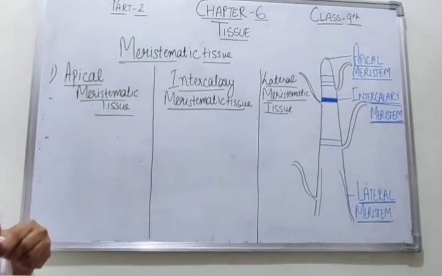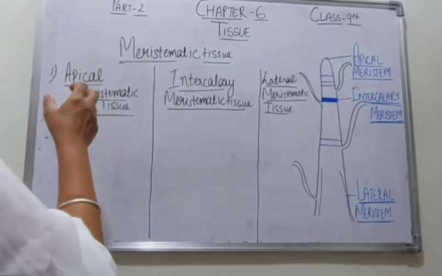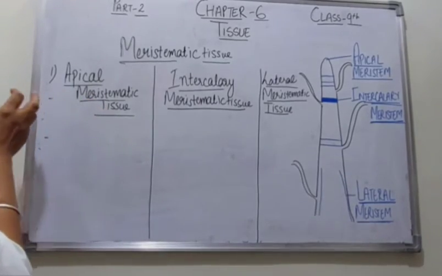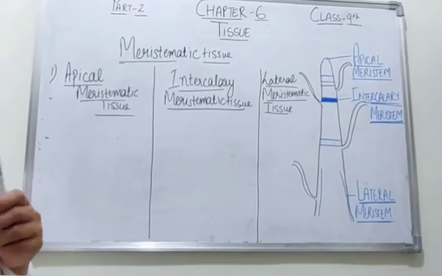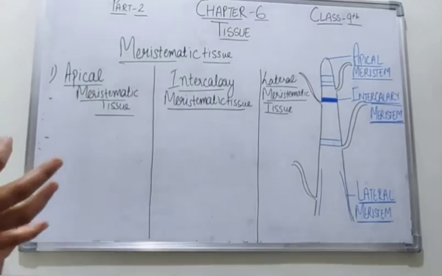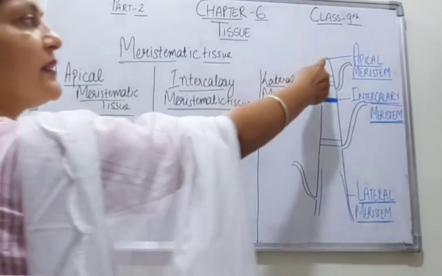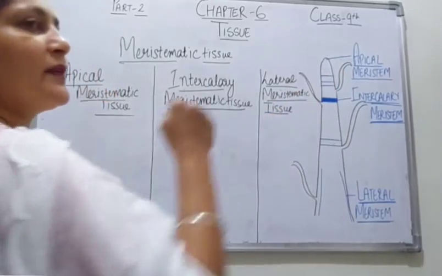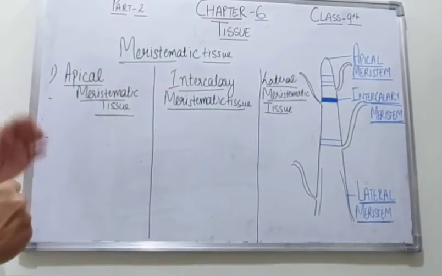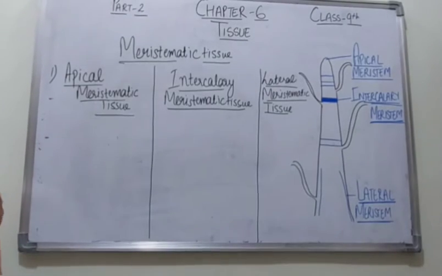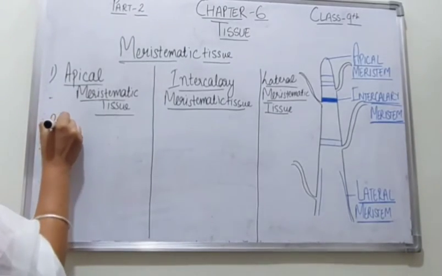Now students, first we will discuss the apical meristematic tissues. Apical means apex. The tissues which are present at the apex, the tip of the stem or root, are known as the apical meristematic tissues.